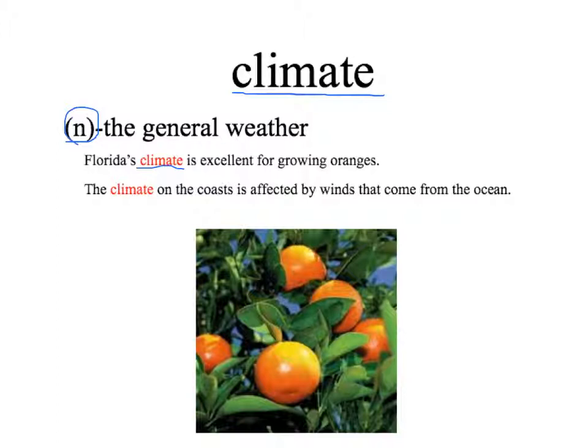So on the coasts, they're talking about the East Coast and the West Coast. The East Coast is where we live in New Jersey. The West Coast is California. In both places, winds that come from the ocean affect the climate. Now, pause the presentation and answer question number 3 on the viewing guide.